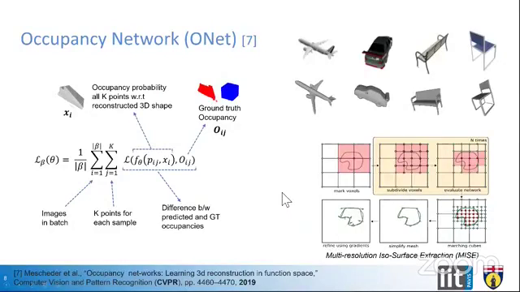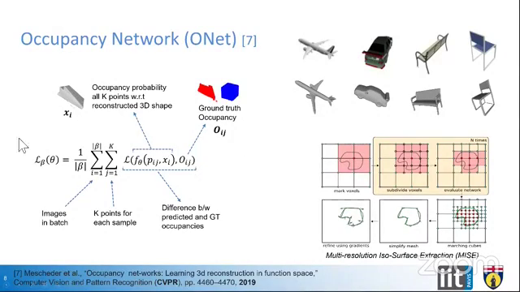Here's another algorithm, the occupancy network, which takes an image as an input, as shown here on the top row, and creates a 3D reconstruction. We have multiple points from the ground truth as shown in earlier slides. We use these in order to identify how much accuracy there is in the reconstructed 3D shape. Then we find the loss as shown here in this equation, and update the weights such that the model can generate an accurate 3D reconstruction.